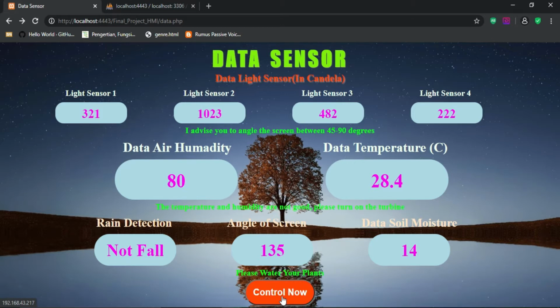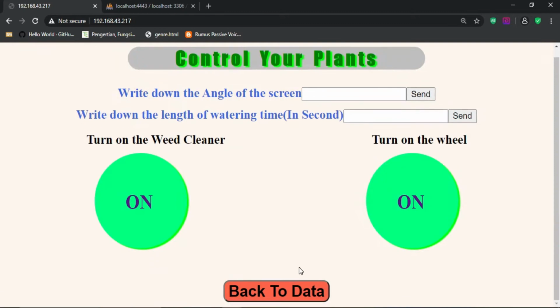At the very bottom there are buttons that will direct us to the control page. So let's go to the control page. Now this is our control page that will control the machine at the plant. The data from the previous page becomes our information to control this machine.